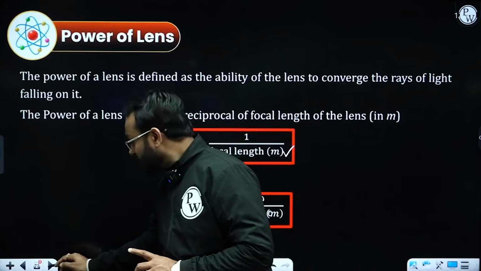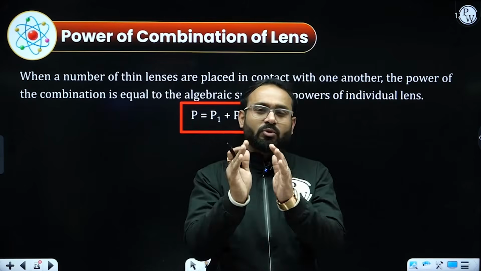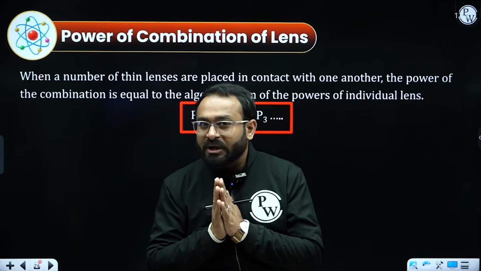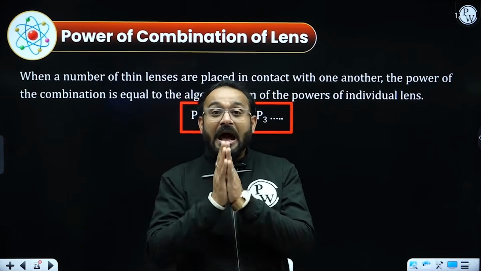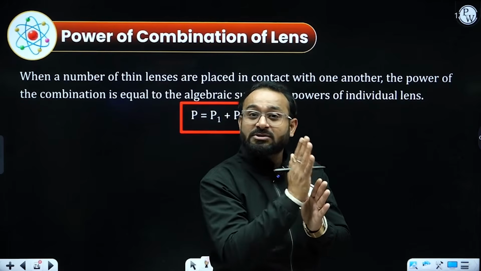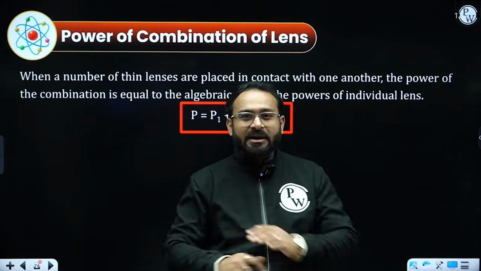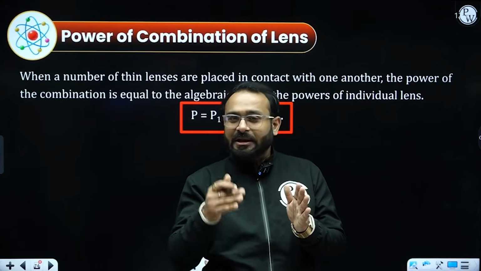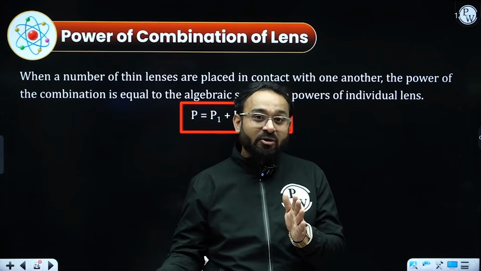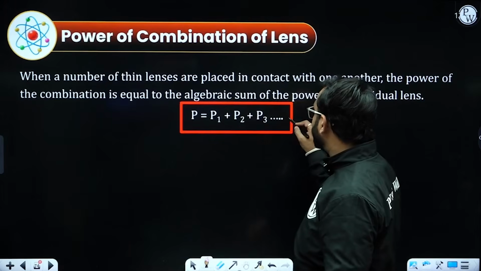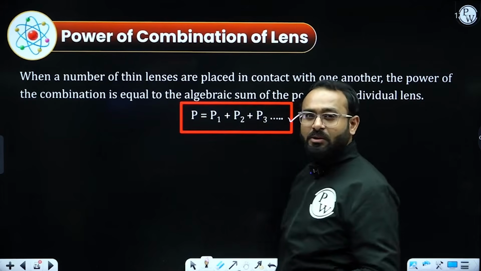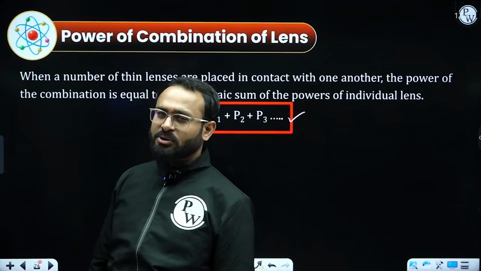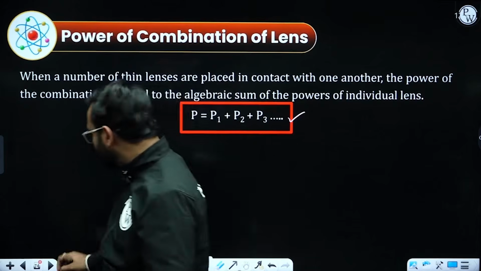Now, what if I combine a few lenses all together? What kind of power is going to be there? It's a very simple thing. I need to evaluate the individual powers of those lenses, and once I get them, do the algebraic sum. You just need to add them with their signs, positive or negative depending on the value of power and focal length. So P equals P1 plus P2 plus P3 and so on, whatever number of lenses you are going to use. Let's solve some numericals to understand this.